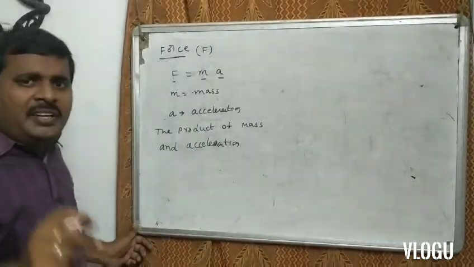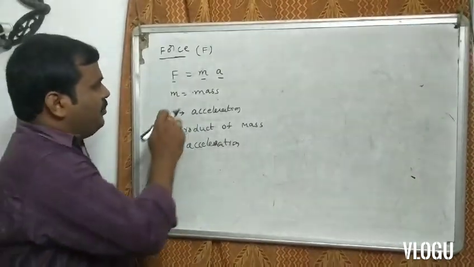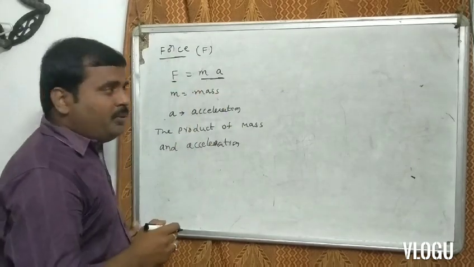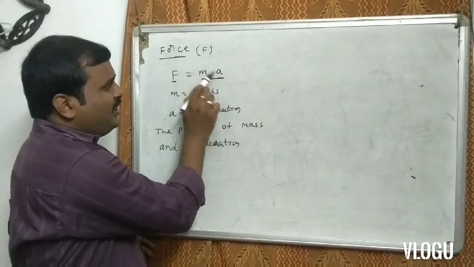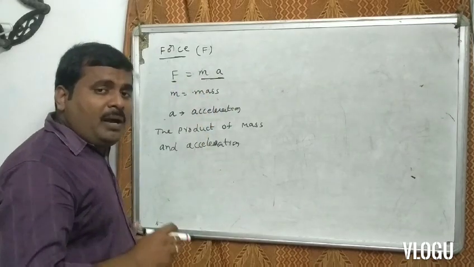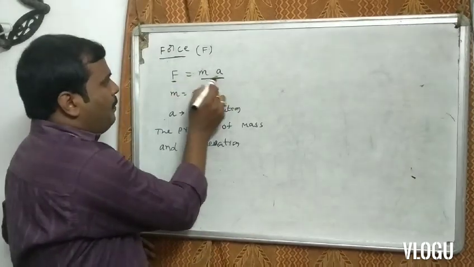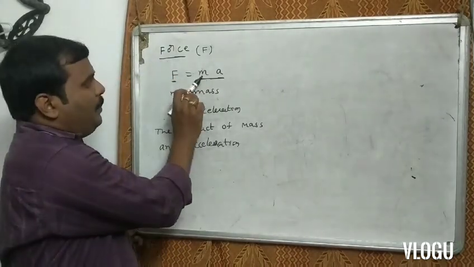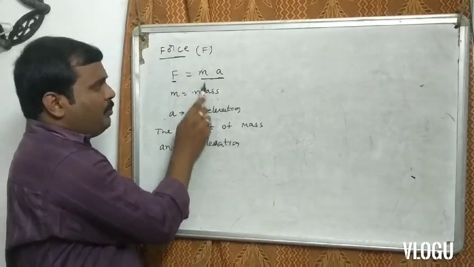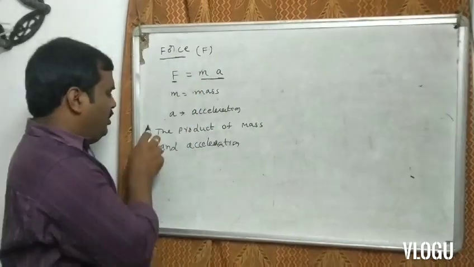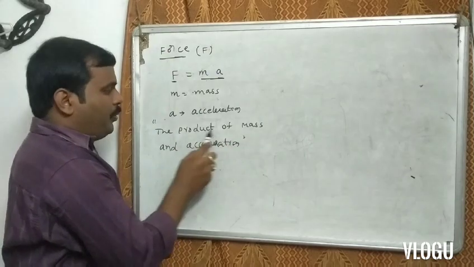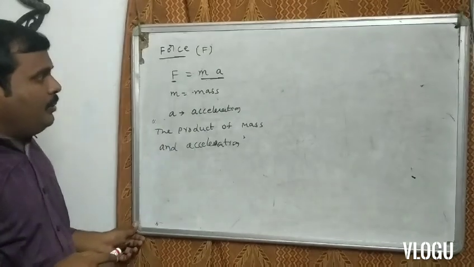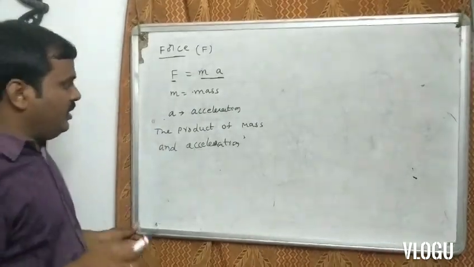Repeat again. What is the definition of force? Force is F, and F is equal to ma. The product of mass and acceleration is called force, where M means mass and A means acceleration. The product of mass M and acceleration A.